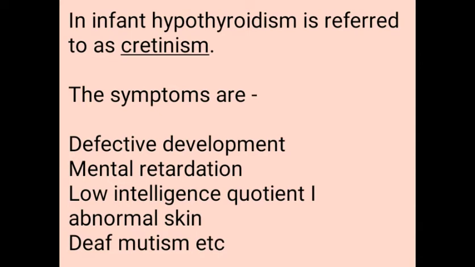And in the case of adults, the symptoms are abnormal increase in body weight, low pulse rate, low heartbeat, low body temperature, irregular menstrual cycle in women, and distortion in the development of skin and hair. In adults, hypothyroidism is referred to as acromegaly, and in infants, it is referred to as cretinism.